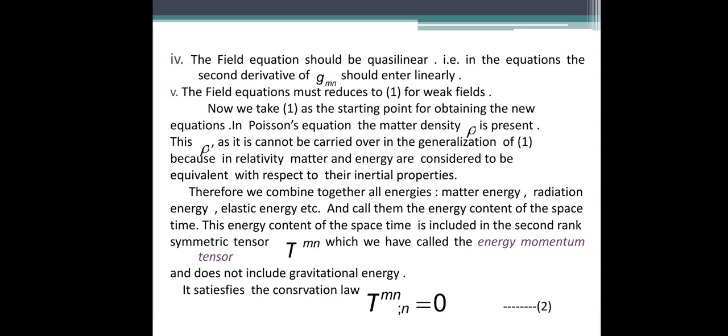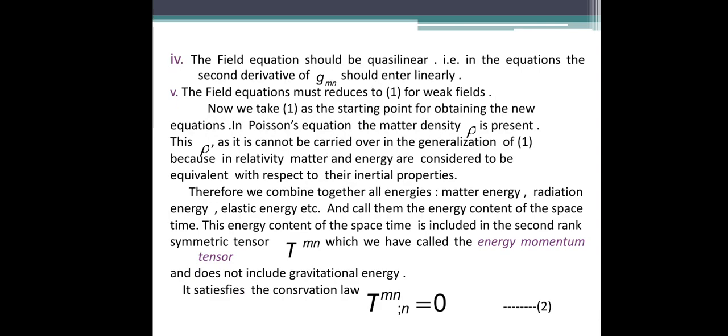In general relativity, matter and energy are considered to be equivalent with respect to their inertial properties, that is, in the frame of reference where Newton's first law is satisfied. So in the theory of relativity, matter and energy are considered equivalent. So we take matter in the form of energy.